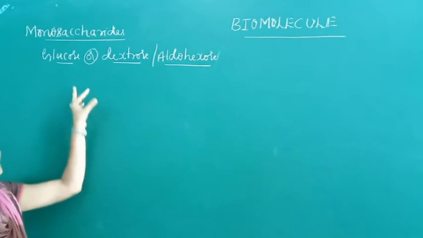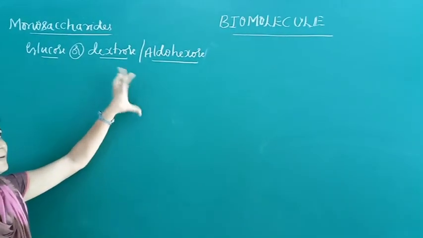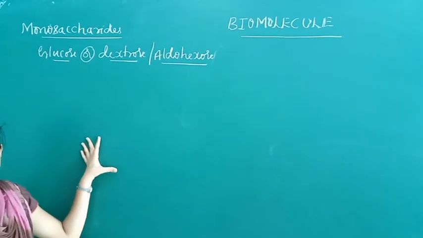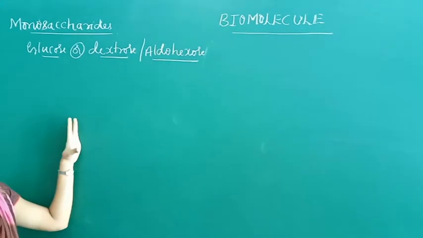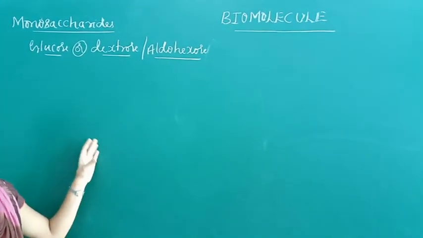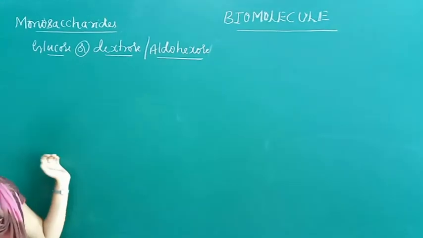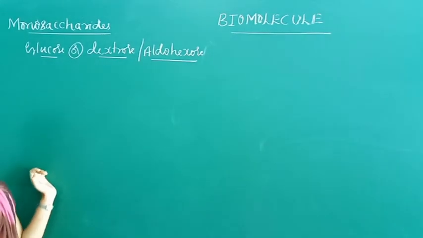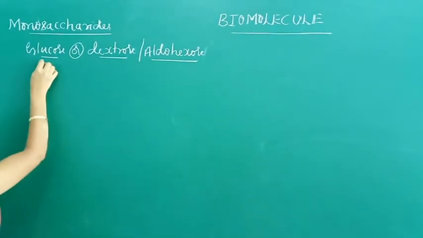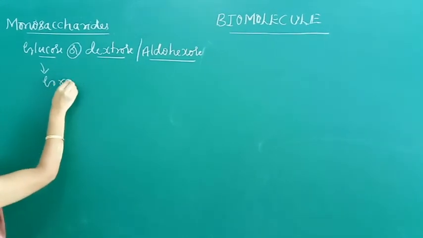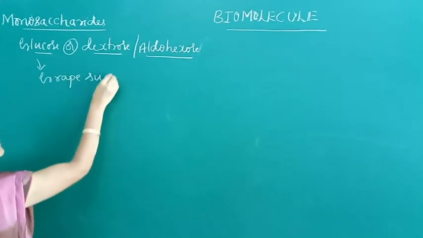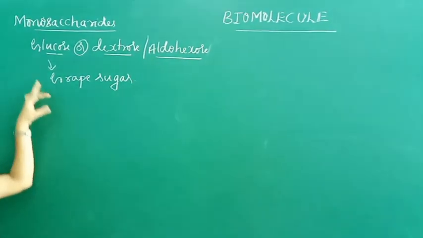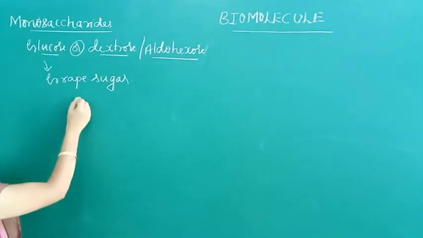Now coming to the sources of glucose. Glucose is also called dextrose or aldohexose. Glucose occurs freely in nature as well as in the combined form. It occurs in sweet fruits and in honey. It is also present in ripe grapes in large amounts. Therefore, glucose is known as grape sugar or honey sugar.